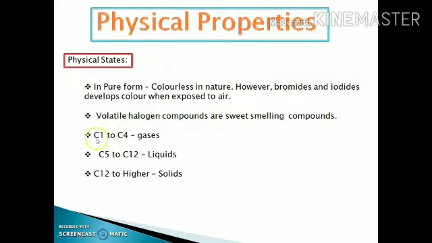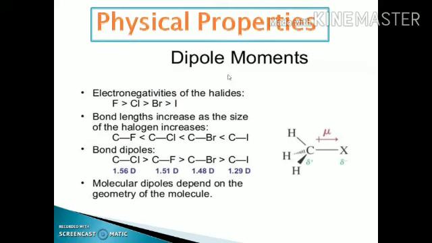The lower members, methyl halide to butyl halide, are gaseous in nature, and the compounds from C5 to C12, meaning the alkyl halides having 5 to 12 carbon atoms, are liquid in state, and the higher members of the alkyl halides are always in the solid state. This condition is applicable to all the organic compounds. All the lower members of the organic compounds are always in the gaseous state and the higher members are in the solid state.